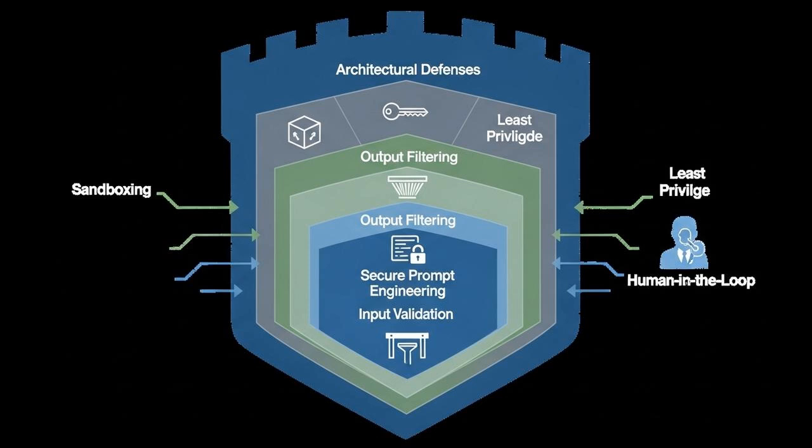Finally, there are crucial architectural defenses. The most important is sandboxing. Any action the AI wants to take, like running code or accessing a file, is done in a secure, isolated environment with minimal permissions. This contains any potential damage. This goes hand in hand with the principle of least privilege, ensuring the AI only has access to the bare minimum data and tools it needs to do its job. And for high-stakes actions, requiring a human in the loop for confirmation provides a vital safety net.